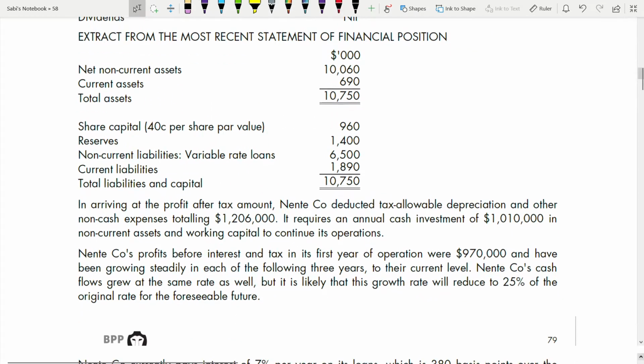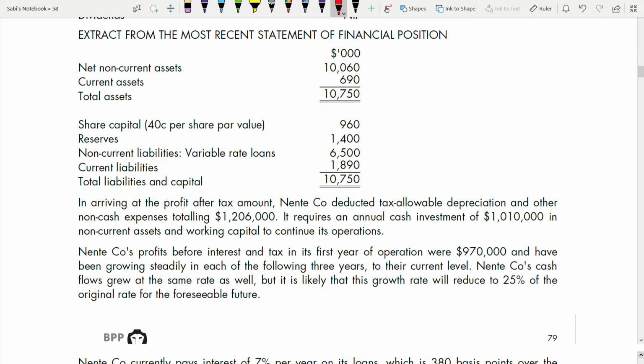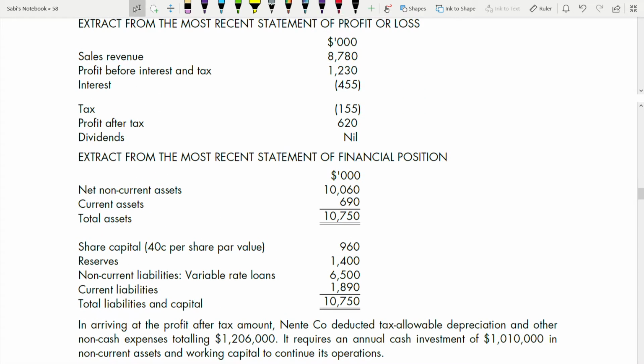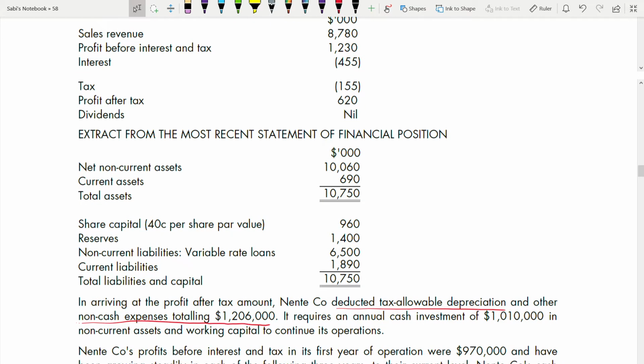Now let us go to here. In arriving at the profit after tax amount, Nente deducted tax allowable depreciation and other non-cash expenses totaling this one. So what do you have to do? To reach that profit after tax, they have deducted tax allowable depreciation and non-cash expenses totaling this much. It requires an annual cash investment of this one in non-current assets and working capital to continue its operation.